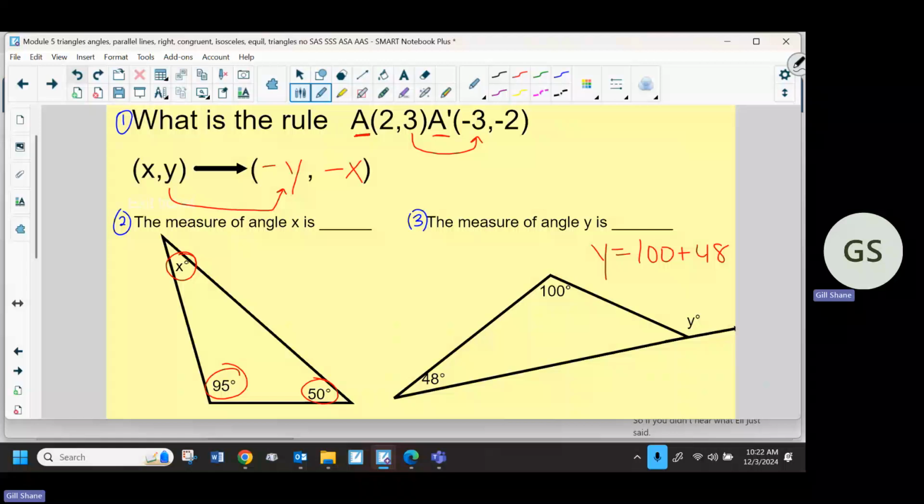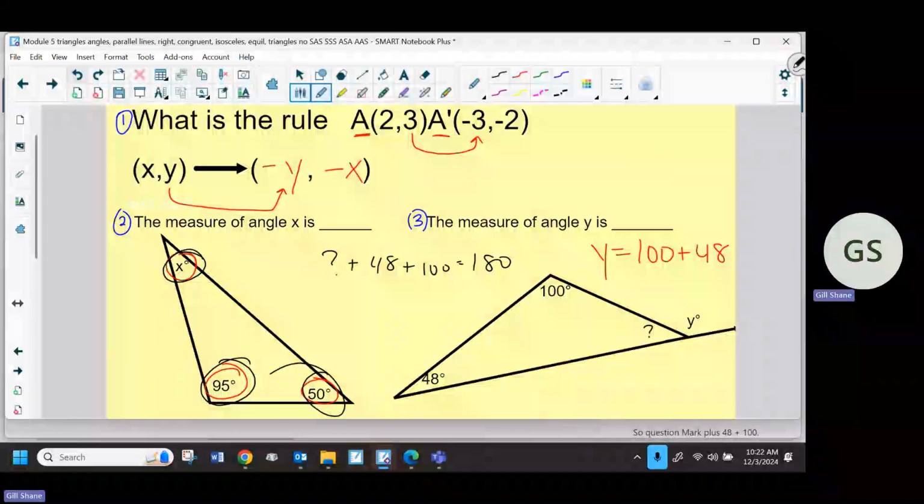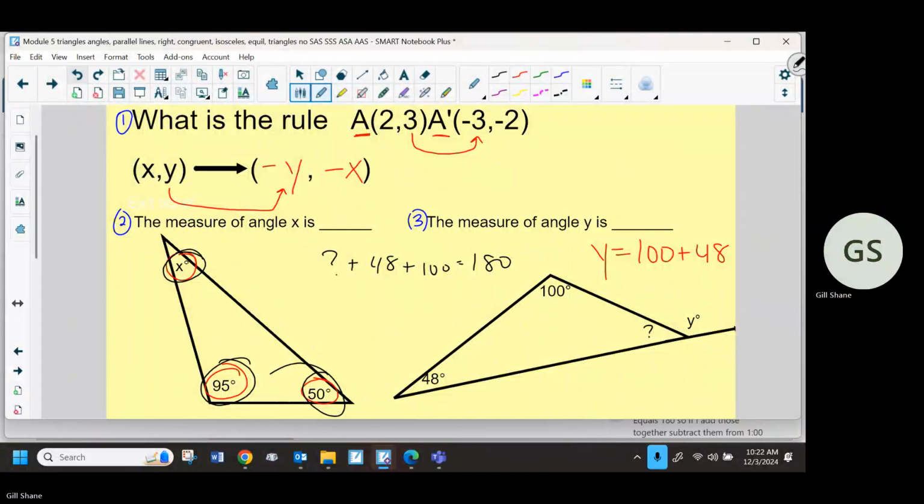If I kind of ignore that y, this is the same exact problem as we just did over here. I have one missing angle. I know two of the three angles. I could put a question mark there, or I could use a different variable, x. That angle is equal to 180 minus 100 plus 48. Same thing we did in number 2. So question mark plus 48 plus 100 equals 180. If I add those together and subtract from 180, I get 32.